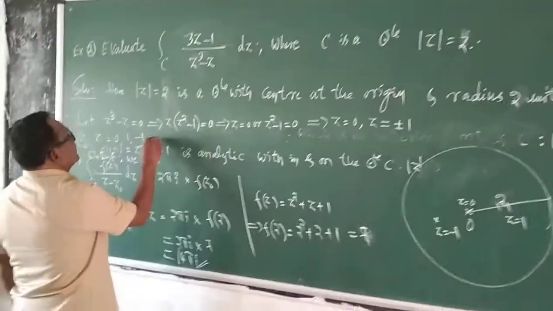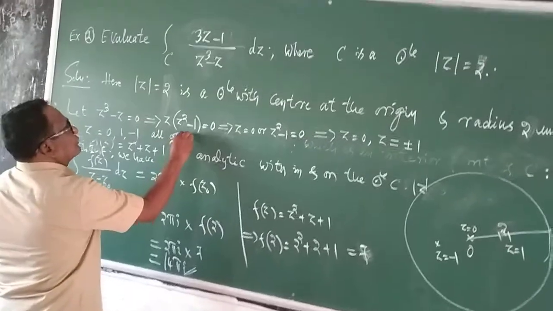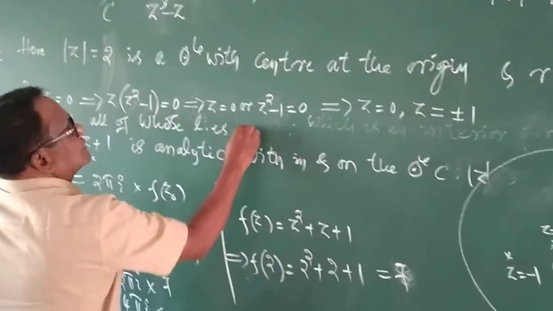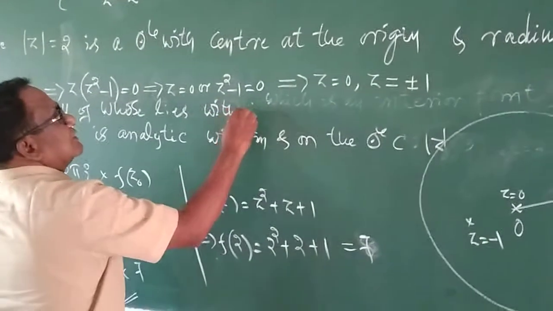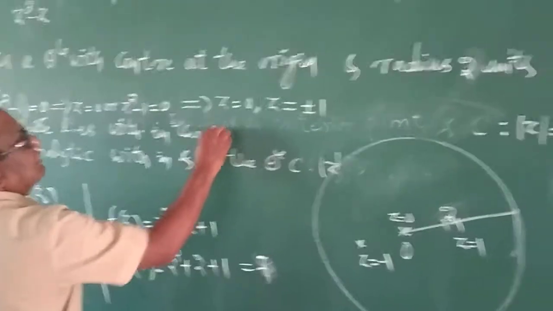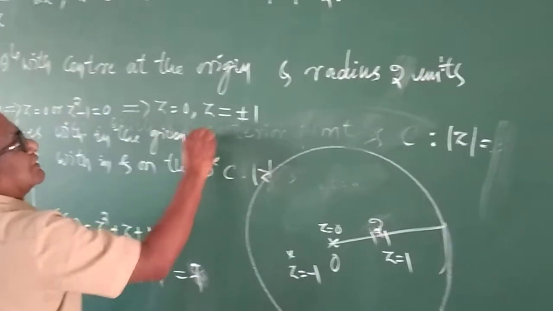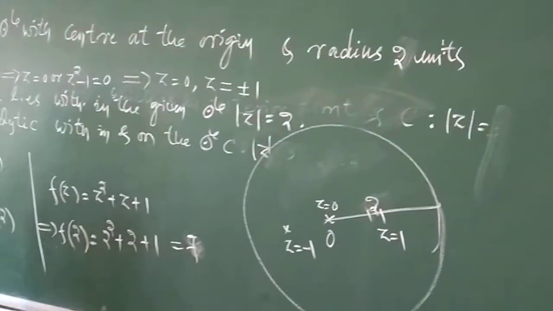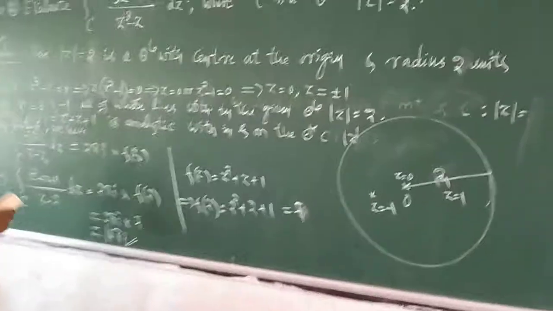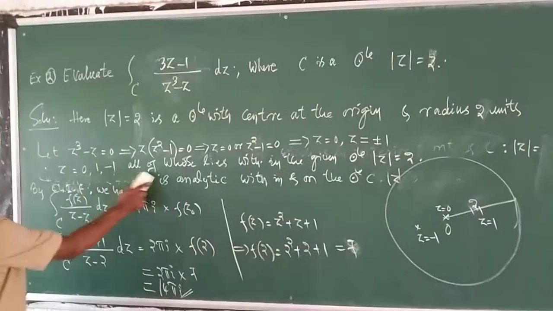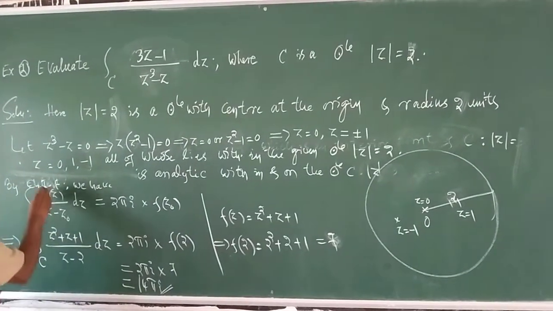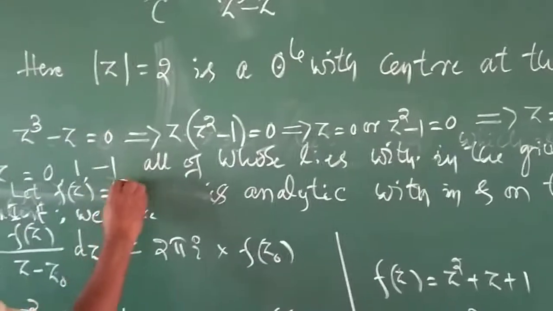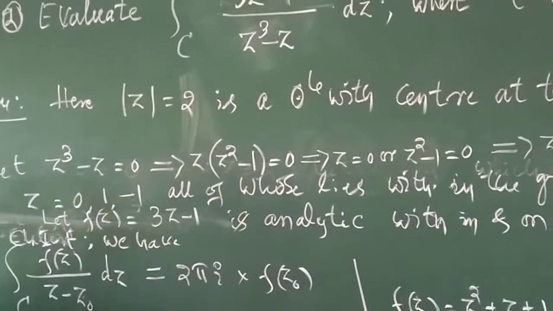All of them lie within the given circle, mod z is equal to 2. So let us take here f of z. Let f of z is equal to 3z minus 1.